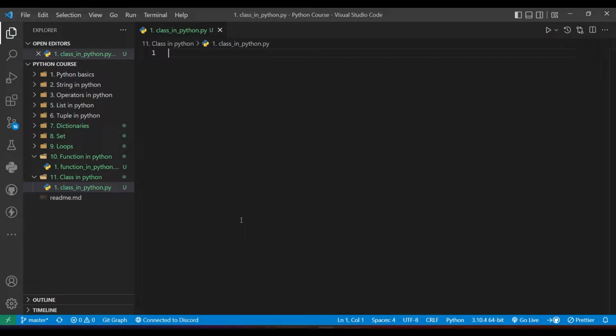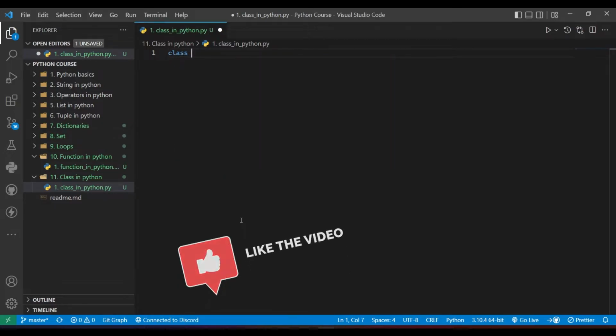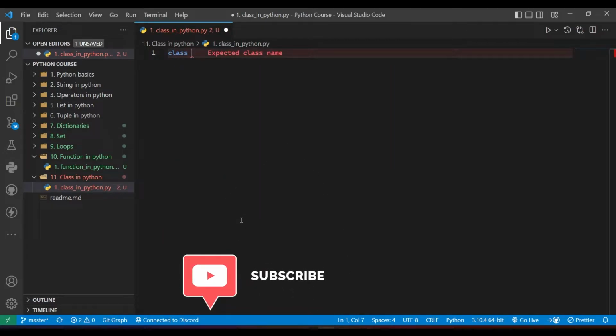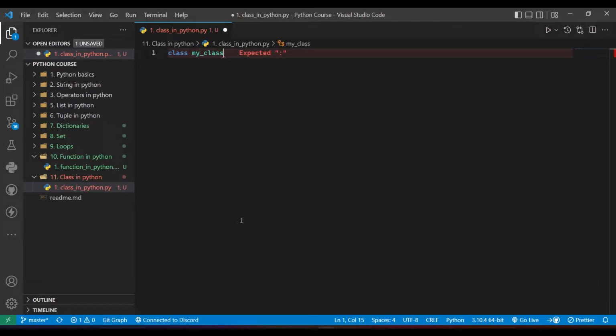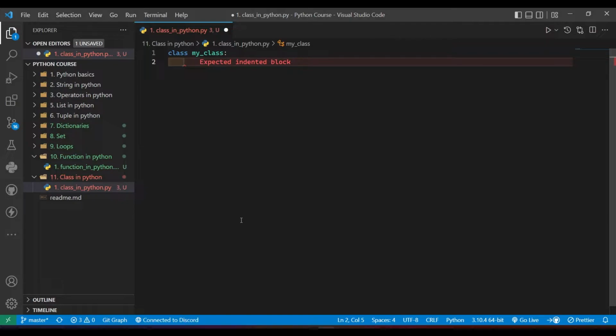So first let me create a simple class. You can create a class using the keyword class only. So I'll say class, and here I will write the name of my class, which will be my_class, colon, and here I can do as many operations as I want. I can say a equals to hello class.